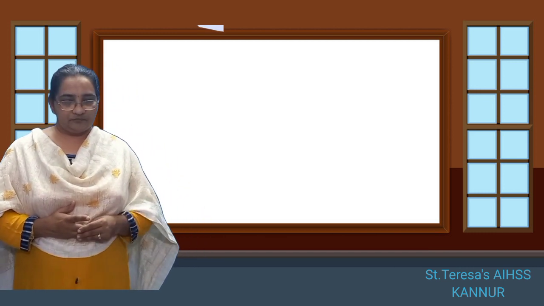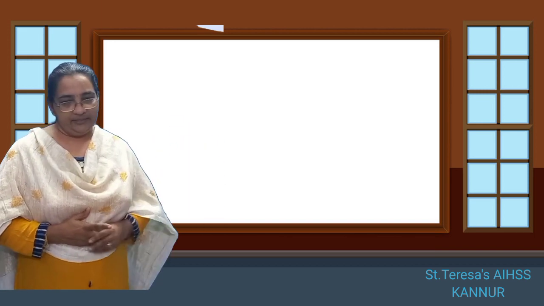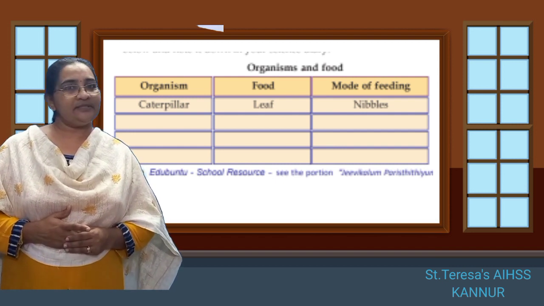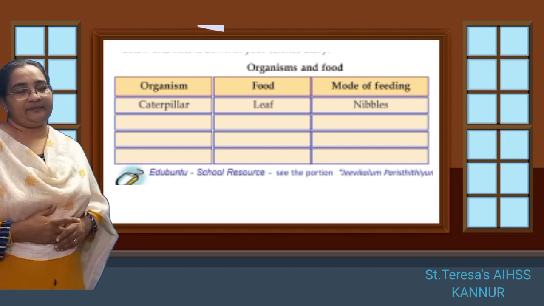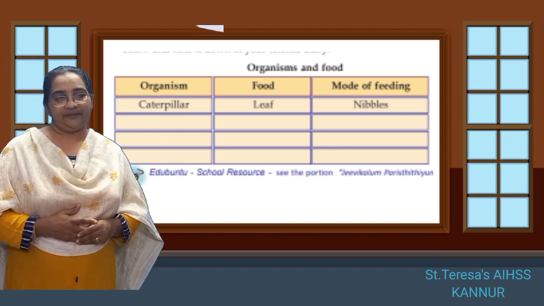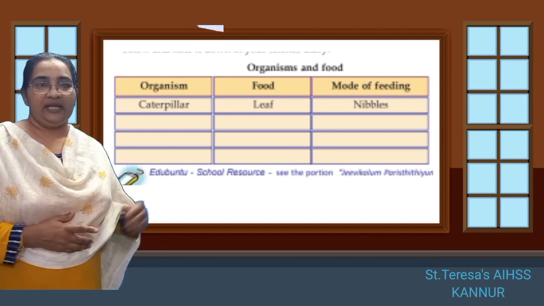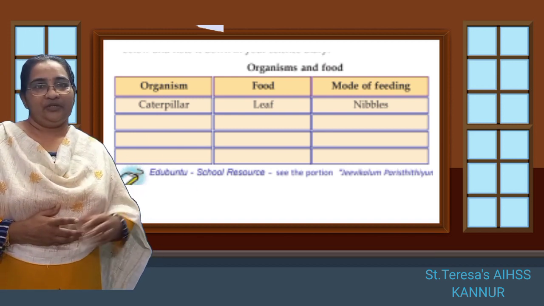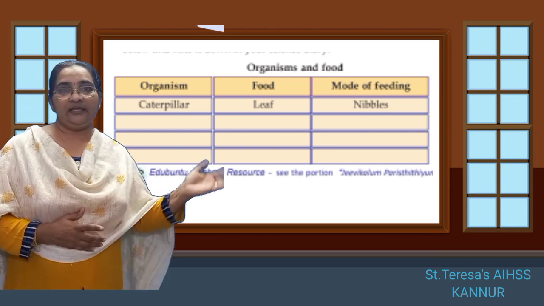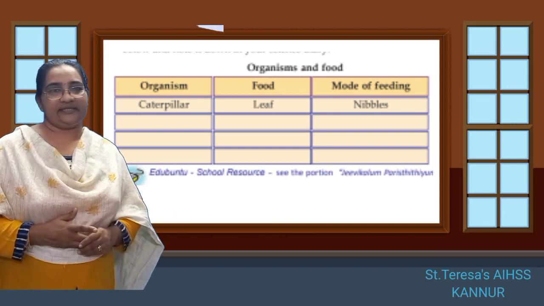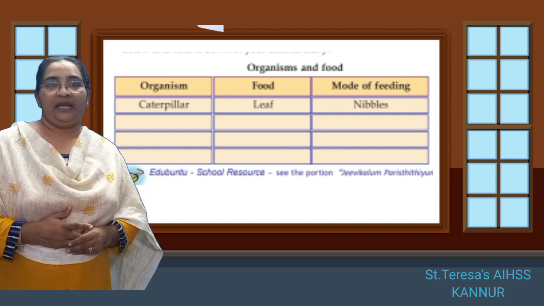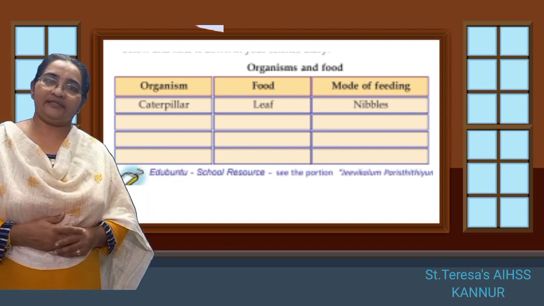So now in this table here, we can see there is diversity in the food which the organisms eat. Now look at this table here. You have a picture also given in the textbook. What are we to do there? Yes, look into the textbook. Complete that table. So when you complete that table, what can you see there? Yes, each animal or insect, they eat different type of food, and the mode of food is different.